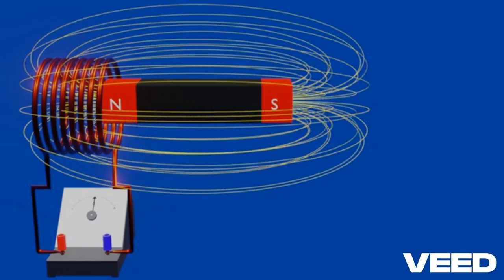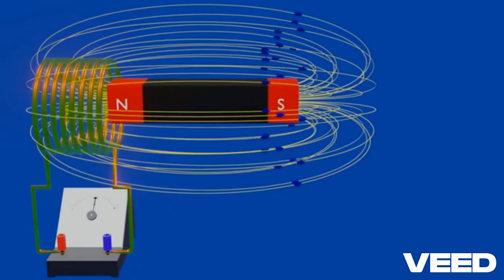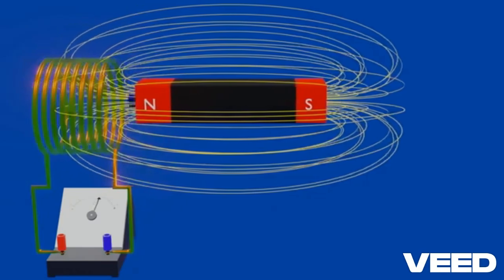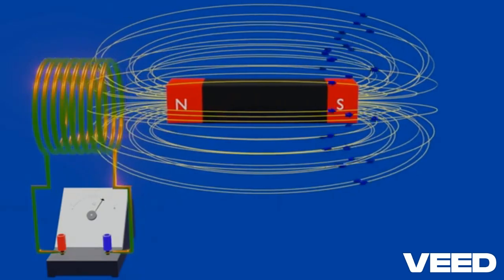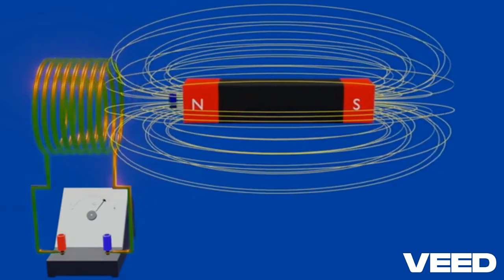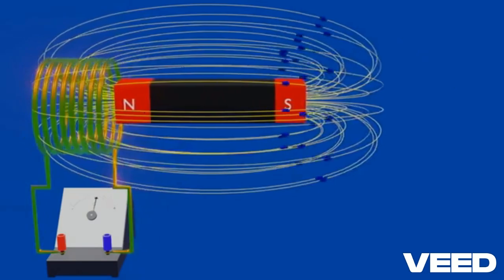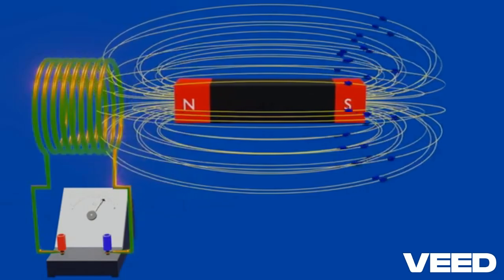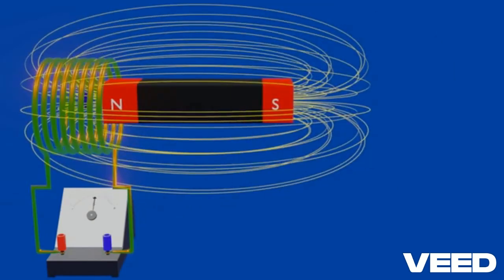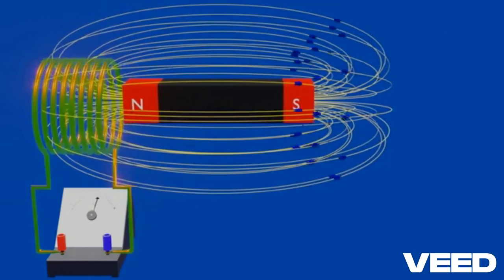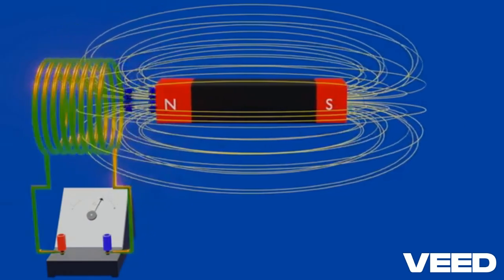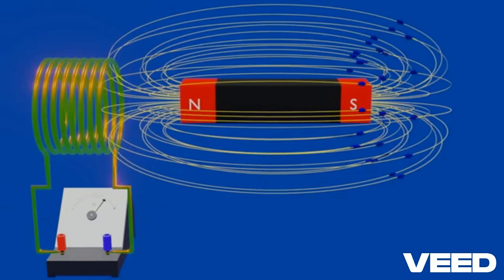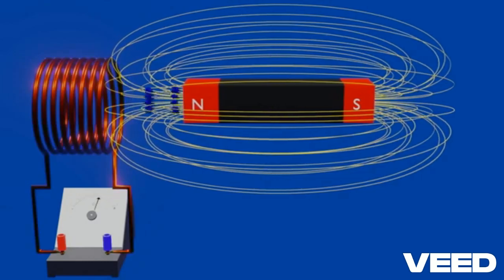Similarly, when we start moving the bar magnet away from the coil, this time the magnetic field lines linking to the coil decrease, or the magnetic flux changes. Again, there is an indication of electric current as long as we are moving the bar magnet away from the coil. It's interesting to note that this time also the induction of electric current stops as the bar magnet stops moving.